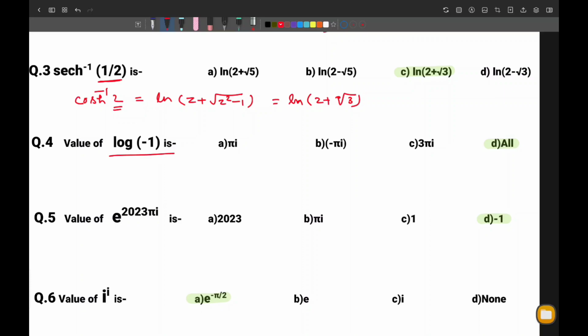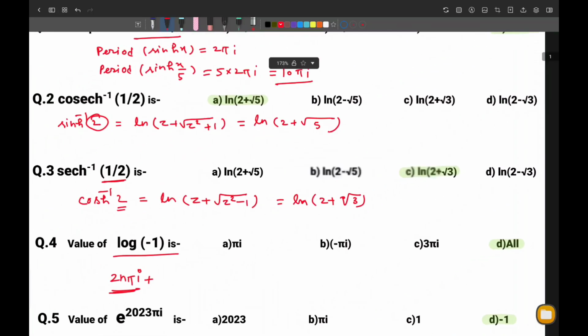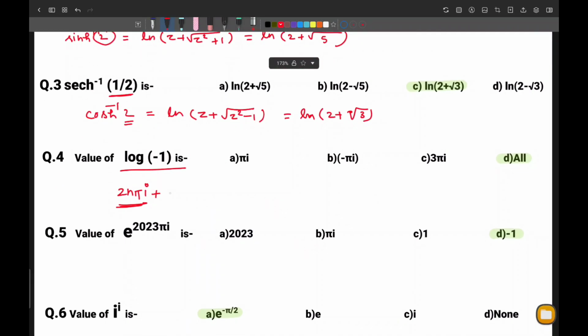Now move on to the next question. Here we are asked to find the value of log minus 1. So there are many values of log minus 1. So let us use the general value of logarithm, and we have studied in class that in principal value we add 2n pi I, then we get all the values of log minus 1.